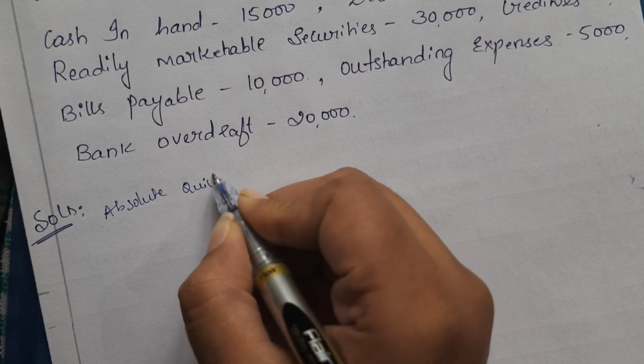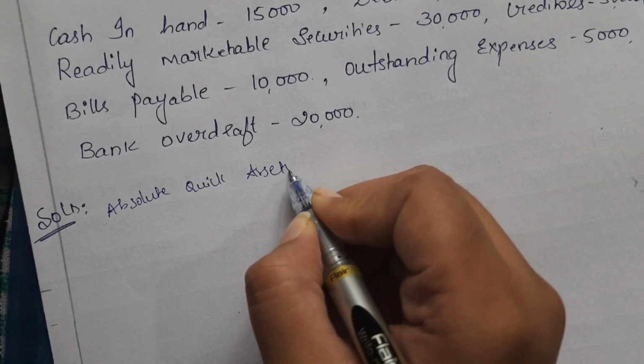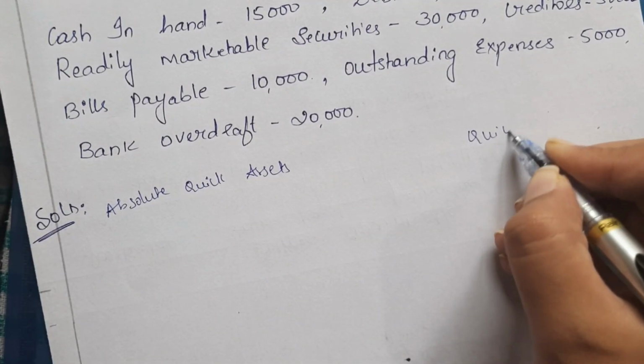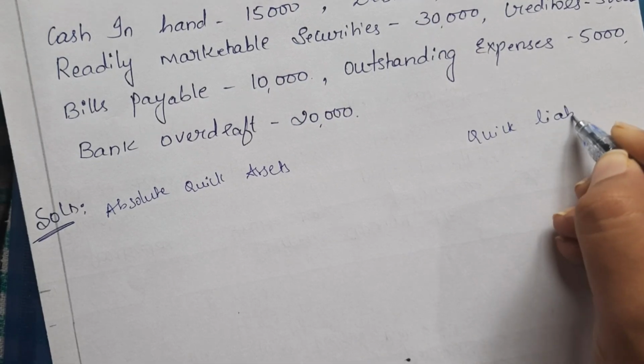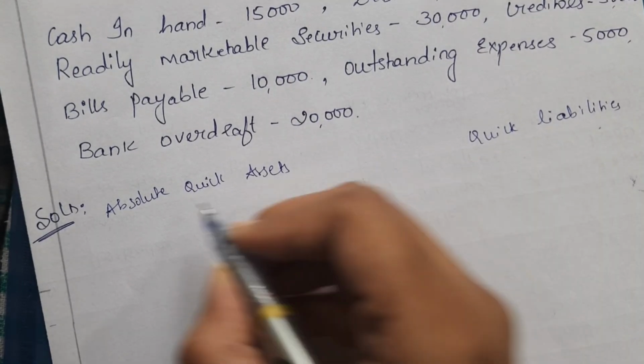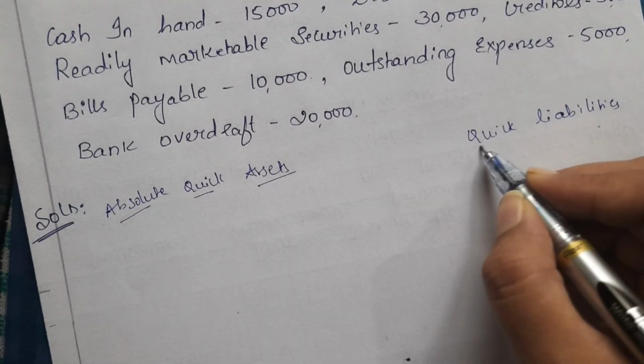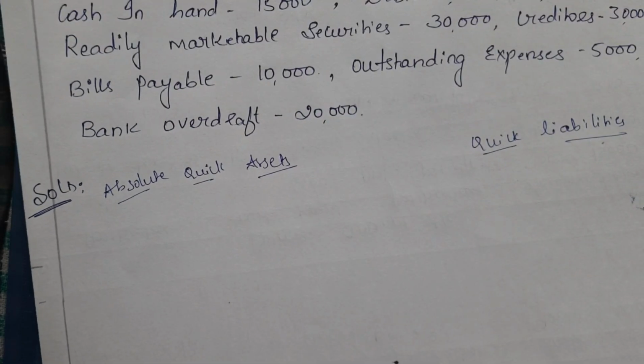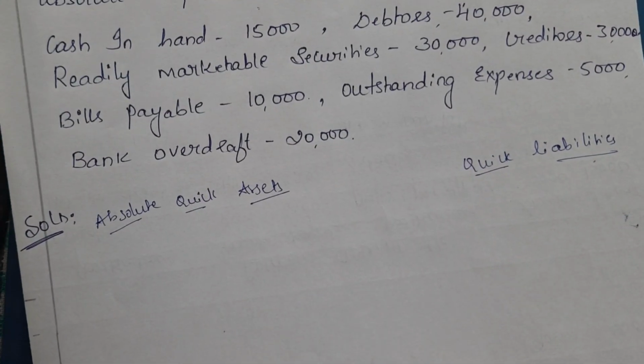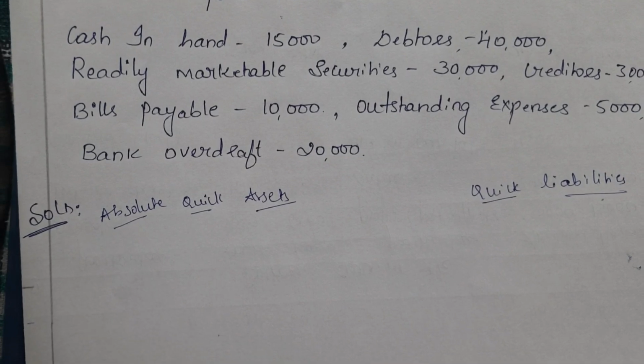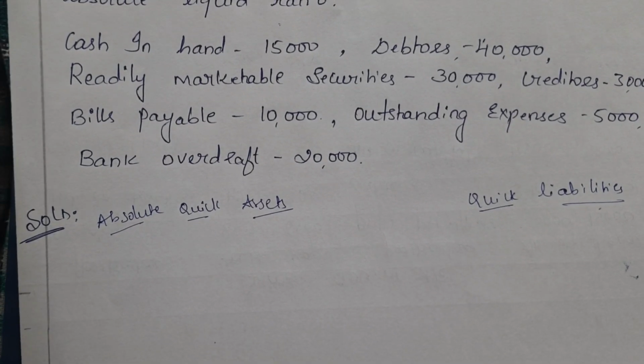We know that absolute quick assets only include cash in hand, cash at bank, readily marketable securities and debtors, right? So let's find out.